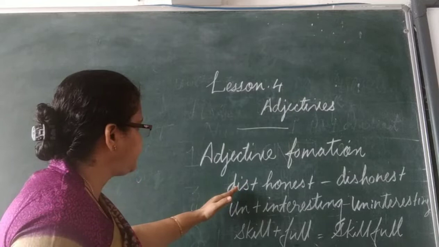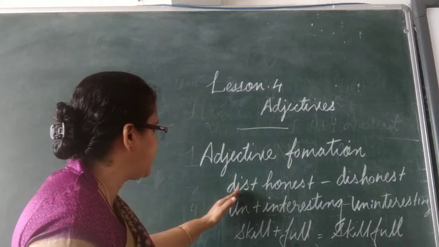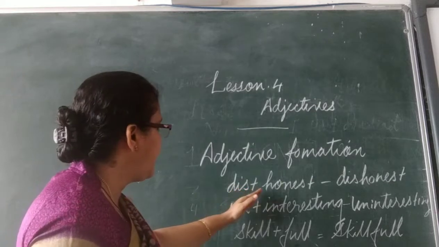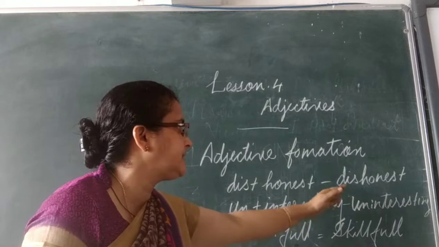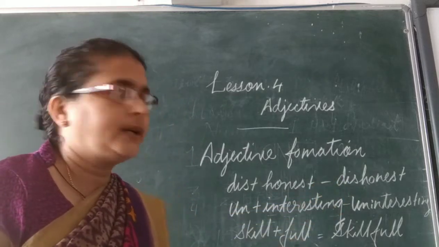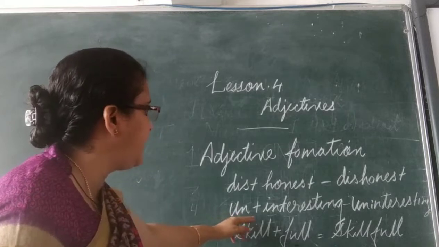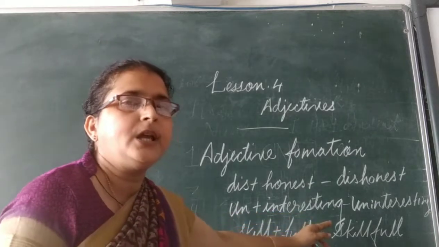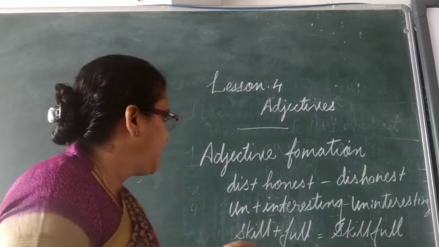This is adding a prefix to the root word. This is a prefix, and adding the root word honest, we get a new word that is dishonest. And the second one is un, a prefix, adding to the root word interesting, we get a new word that is uninteresting.